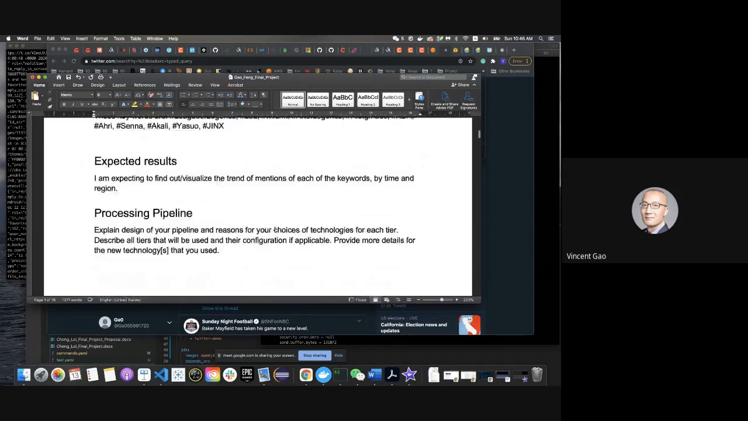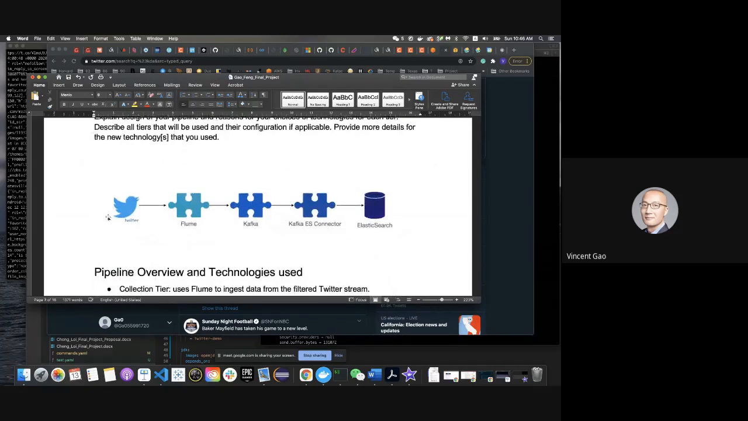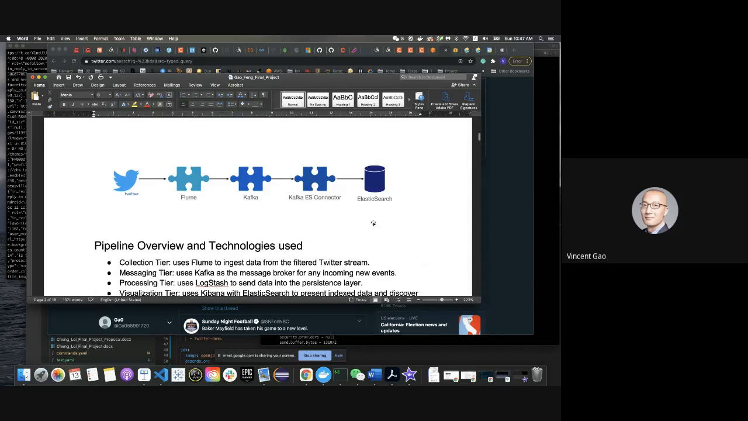Here's an overview of the pipeline. From the Twitter feed, I'll use Flume to ingest the data and send the data to Kafka layer, and then for data processing, I'll use Logstash to get the data and send the data to Elasticsearch, and then from Elasticsearch, I'll use Kibana to visualize the result of the data in Elasticsearch.